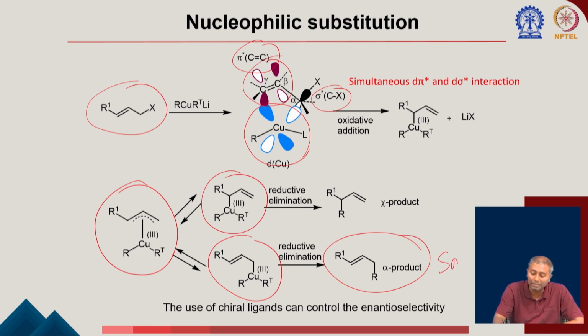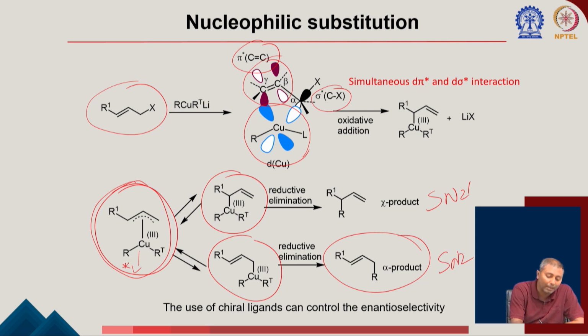It can either go for SN2 product or it can go for the SN2 dashed. Again, in this reaction, I think I did not put the example here, but you can clearly understand if it is going through this type of copper pi allylic species. Now, if you have a chiral ligand L attached with the copper, then that can also control the enantiomer selectivity in this reaction. You can end up getting the chiral product using a chiral ligand.